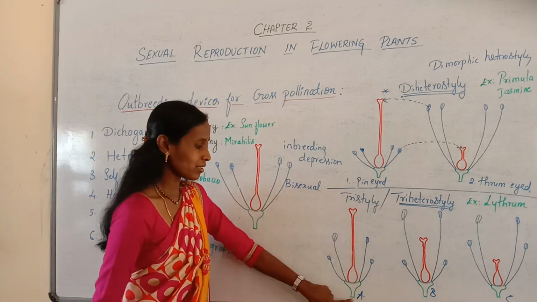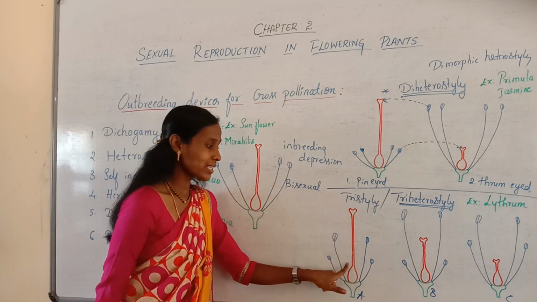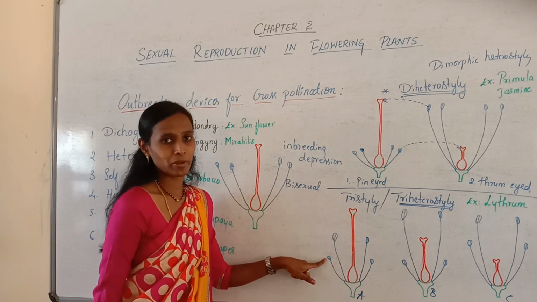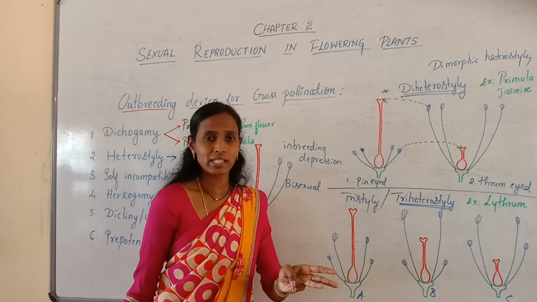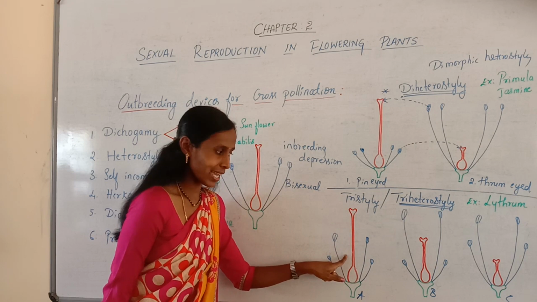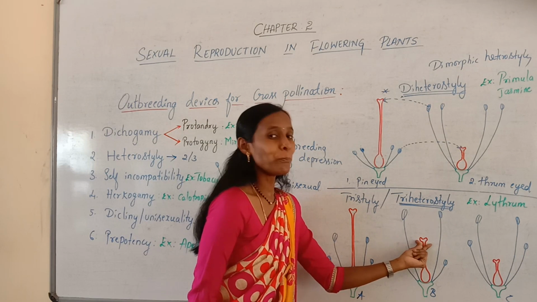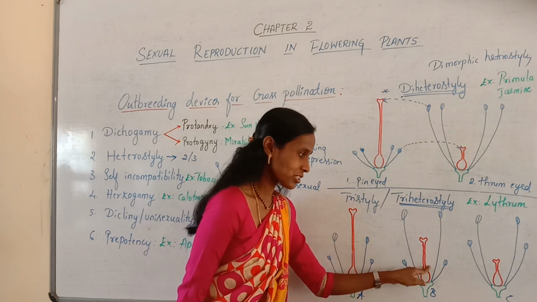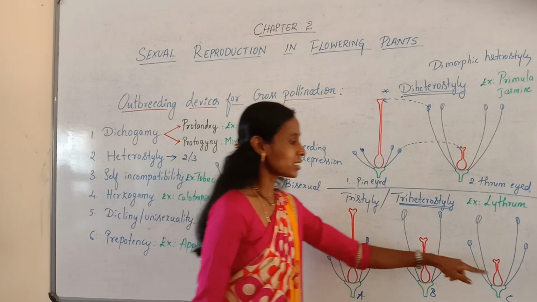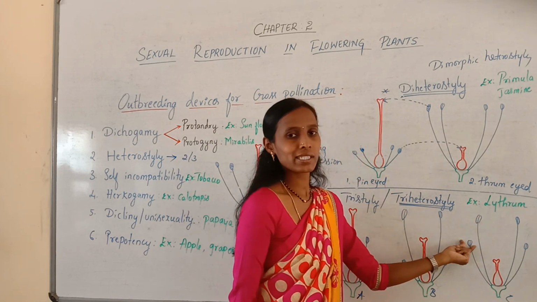So we can observe in this flower, there is an elongated style, whereas it contains medium-sized as well as short stamens. There are three types of styles and three types of stamens. Here we can observe an elongated or long style but medium and short stamens. In the next case, they contain a medium-sized style, and long and short stamens. In the third case, the short style, whereas the long and medium-sized anthers.